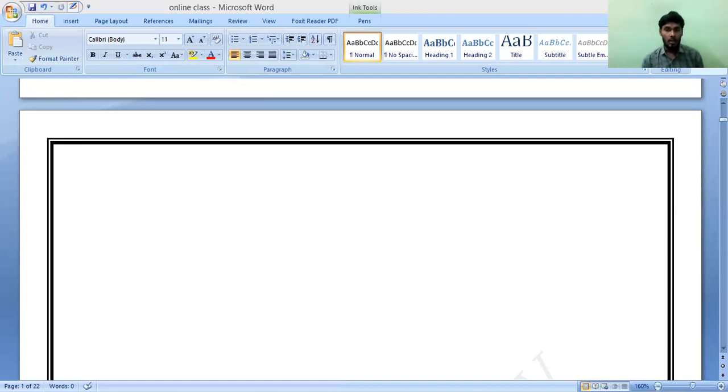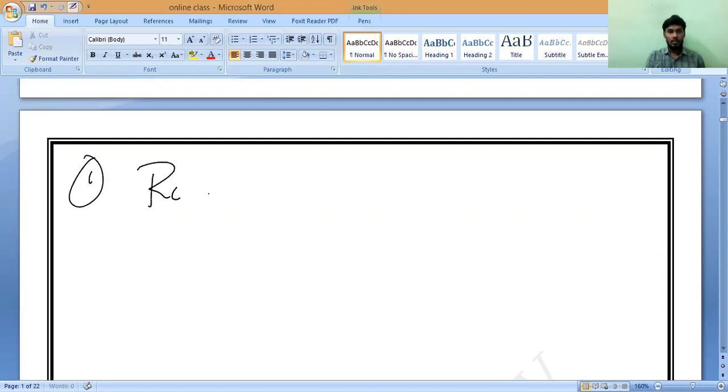So rockets and jet aeroplanes work not only on the action and reaction principle, they also work on the principle of conservation of momentum. Please note it down.